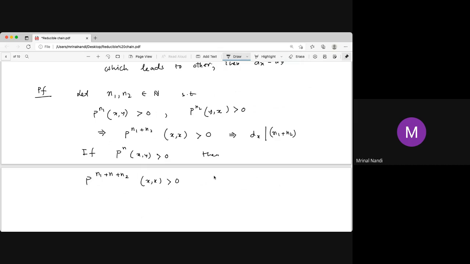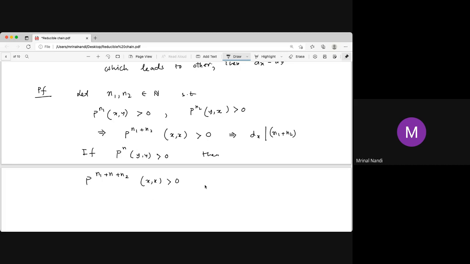Sorry, it is not x, it's y. So start from x, go to y with n1 steps, then y to y in n steps, then y to x in n2 steps.